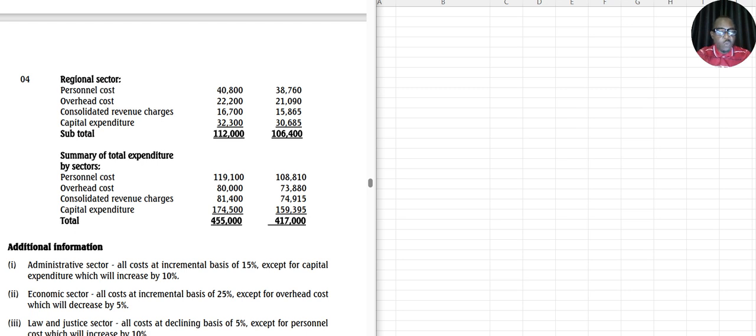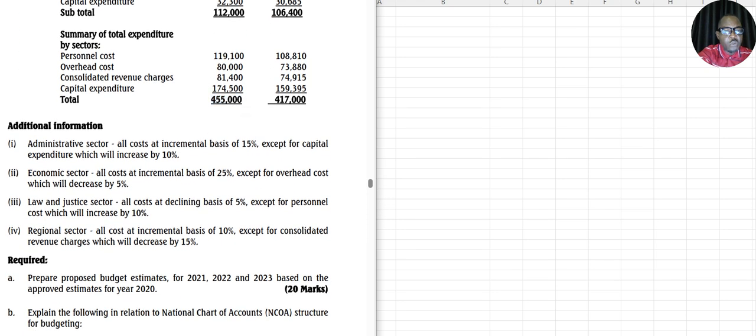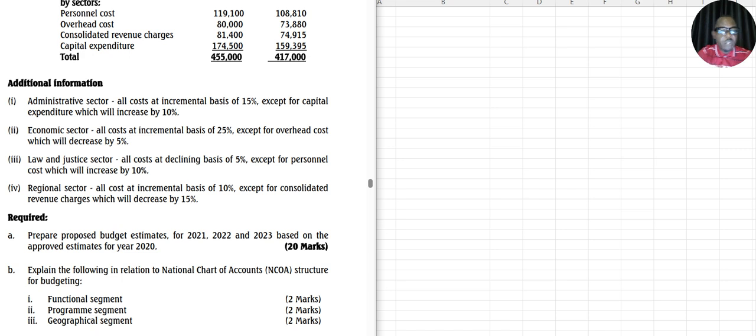All right, so what are we expected to do? The additional information says, number 1, administrative sector, all costs at incremental basis of 15%, except for capital expenditure, which will increase by 10%.